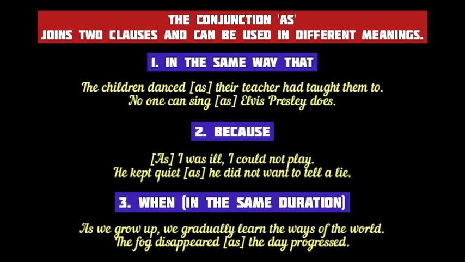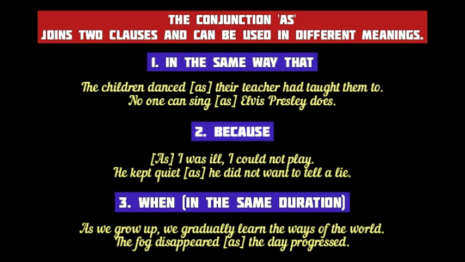As I was ill, I could not play. He kept quiet as he did not want to tell a lie. In these two sentences, the conjunction as means because or since. And then when two concurrent or simultaneous activities are mentioned in two clauses, the conjunction as used to join them means when. As we grow up, we gradually learn the ways of the world.